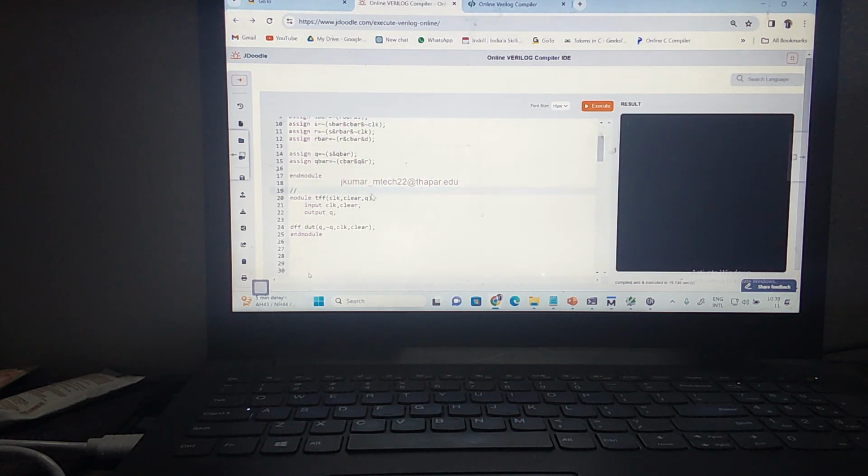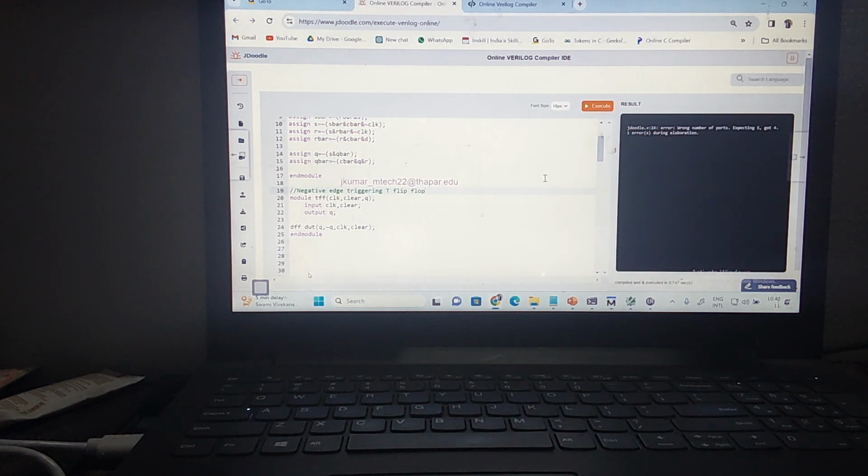So this is a T flip flop. What T flip flop is it, negative or positive edge? Negative edge. Let me write negative edge triggering T flip flop. Do you understand? Now let us take the syntax errors.